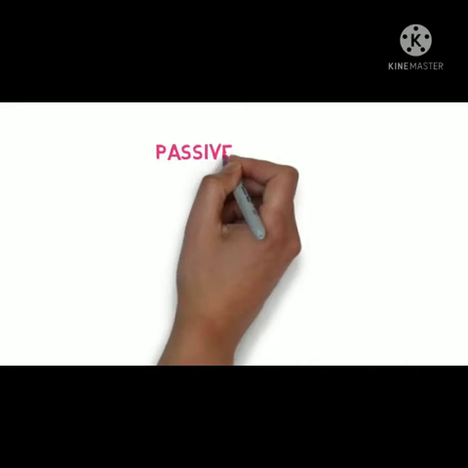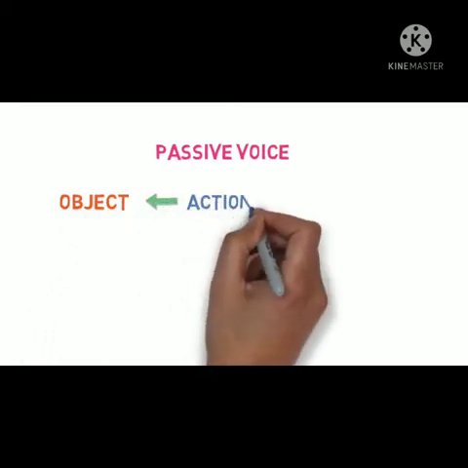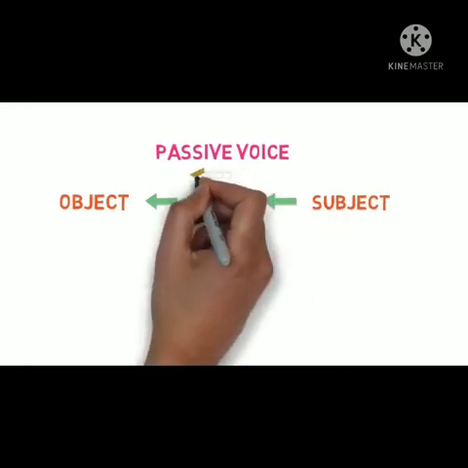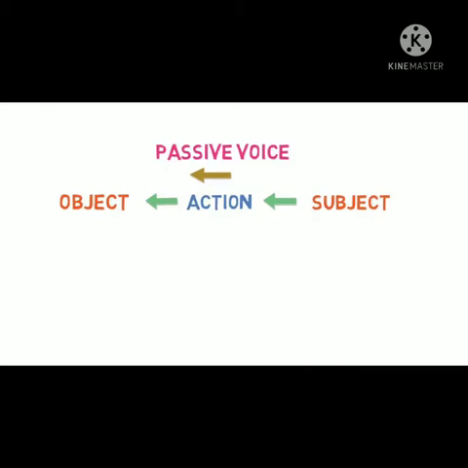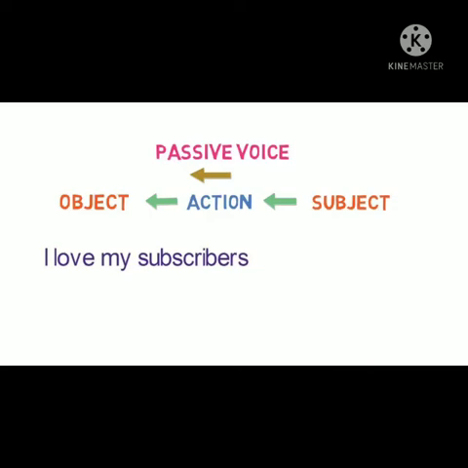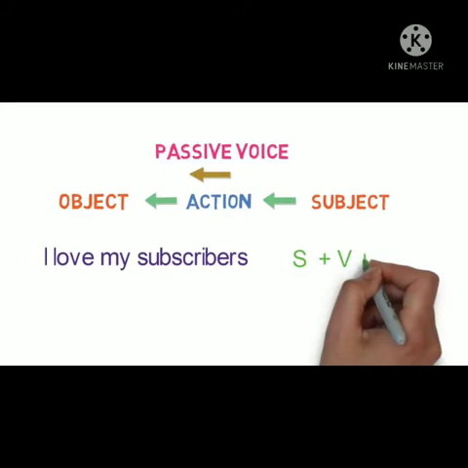Now, let's look into the passive voice. Passive voice is used to show interest in the person or object that experiences an action rather than the person who is performing it. Whole order is reversed here. You can note it. What does that mean? Let's say we have the same sentence that we looked at previously. I love my subscriber. Here the subject I is doing the action.